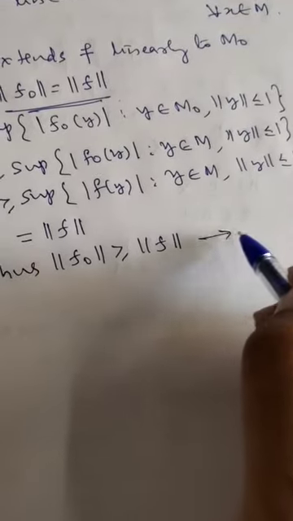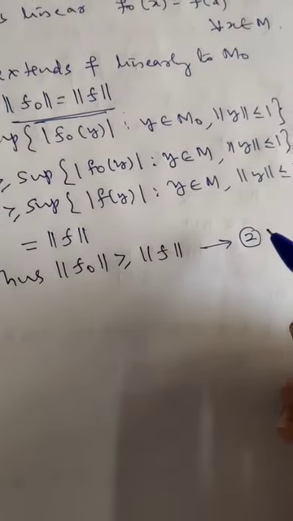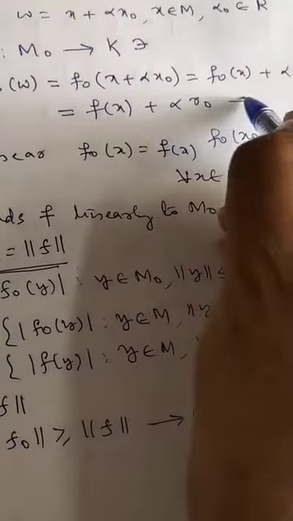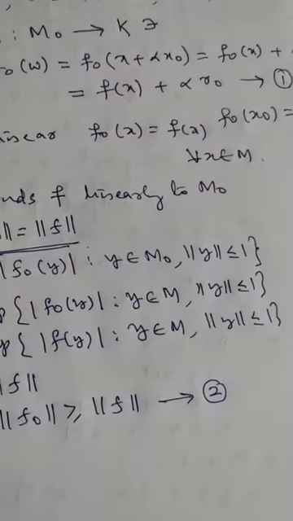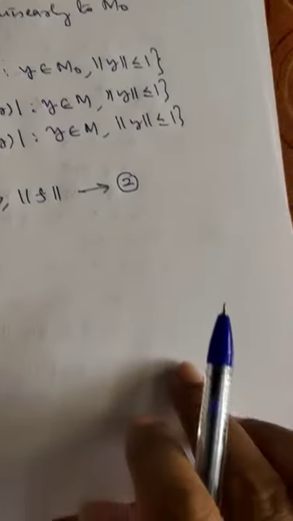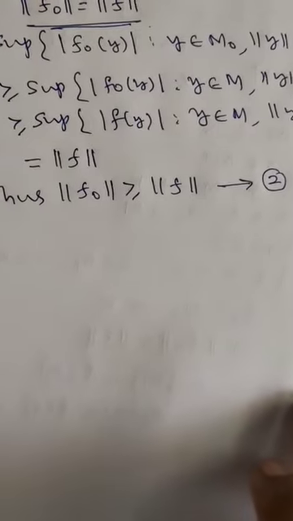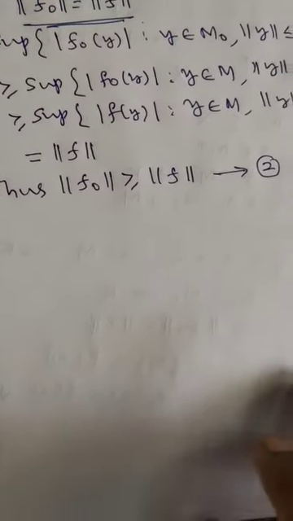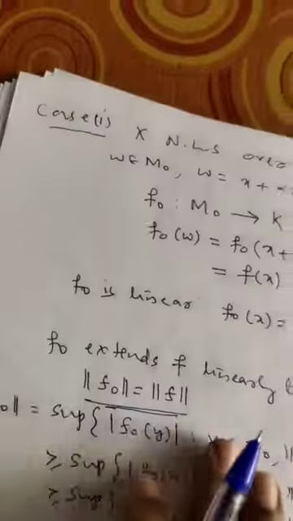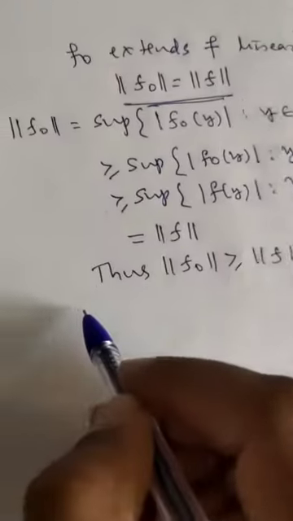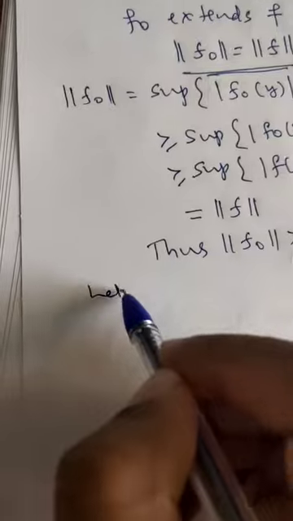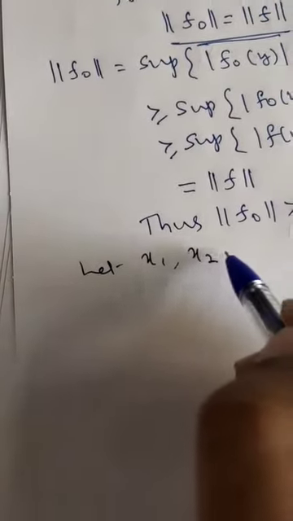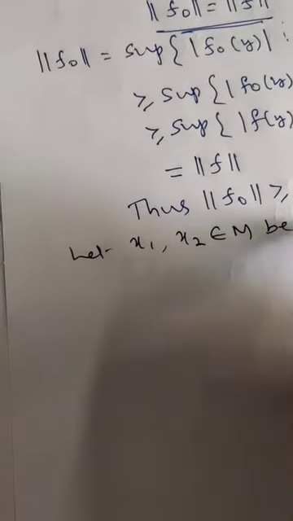So you call this by the number 2 and the earlier one by the number 1. Now we need to prove the converse part. Converse part is norm of f is less than or equal to norm of f naught. For this, let x1 and x2 belong to M be arbitrary.